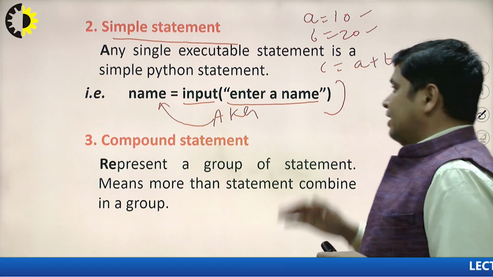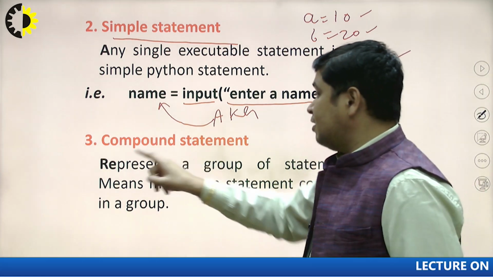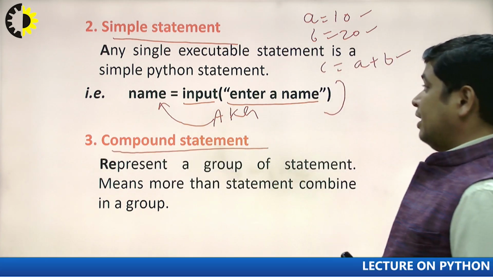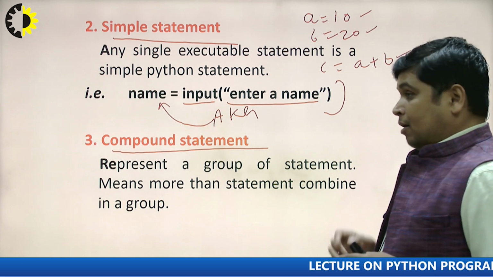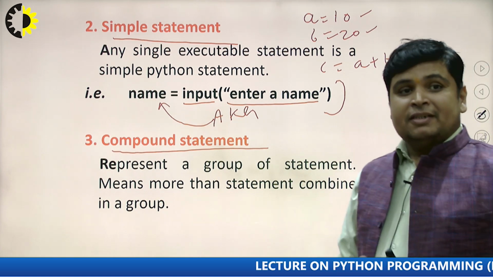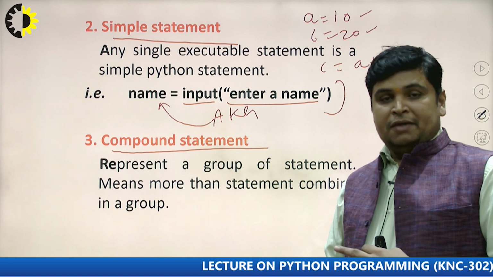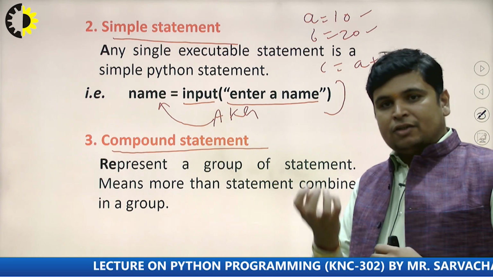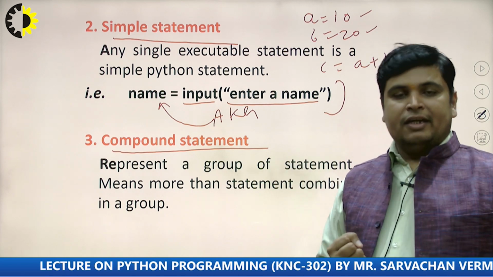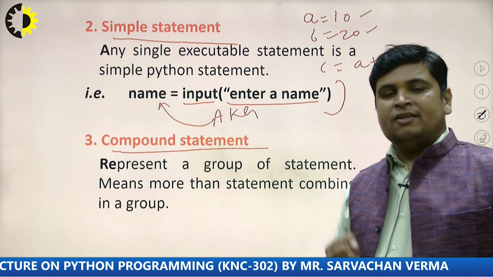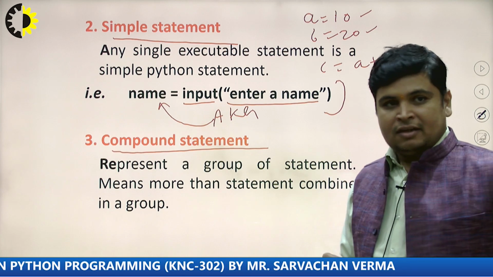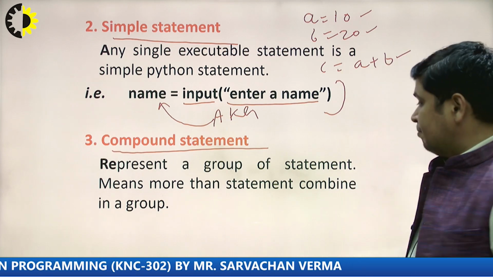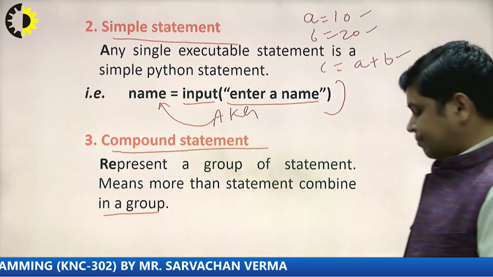Okay, and the second one is compound statement. A compound statement represents a group of statements. If we want to combine more than one statement into a single unit, then these statements are treated as compound statements. More than one statement combined in a single group.